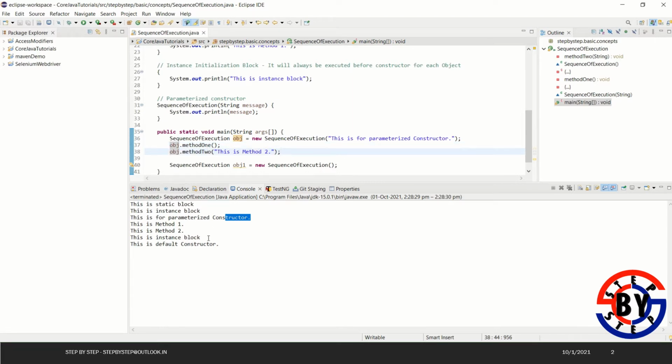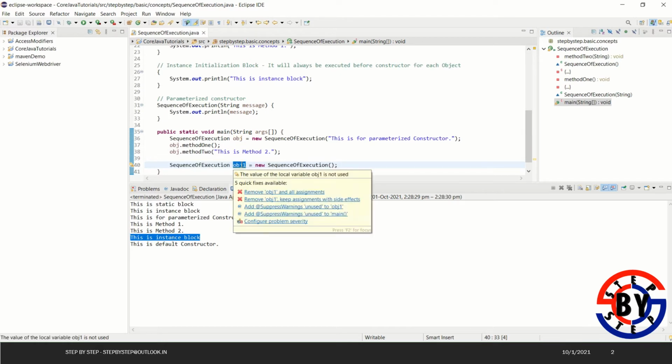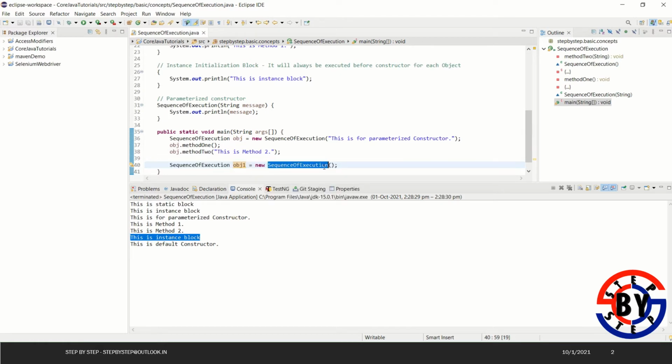Now observe why I said the instance block will be executed before the constructor for each object. As we have created a new object here, the instance initialization block got called again for this object, and then the matching default constructor got called. That's the difference between the constructor and the initialization block.